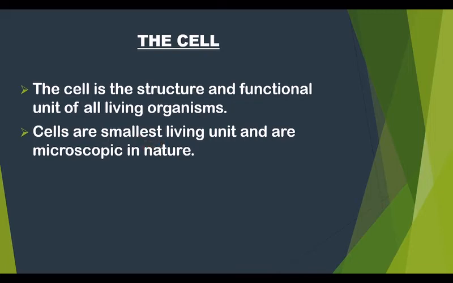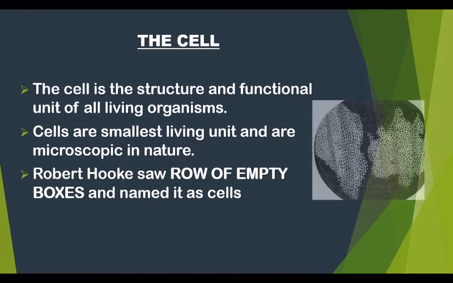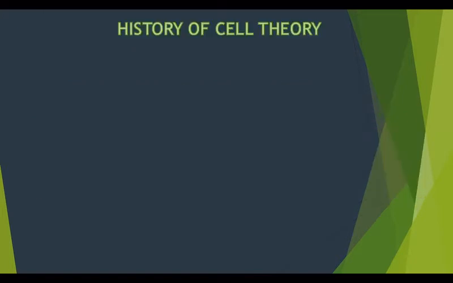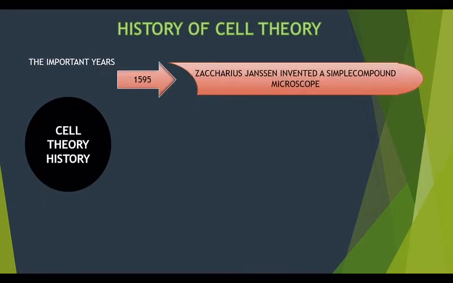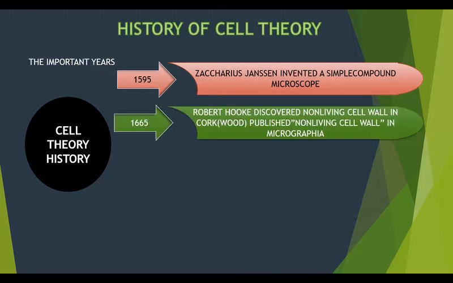Okay? Robert Hooke saw a row of empty boxes and named it a cell. History of cell theory. There are 5 important years in the history of cell theory. First is 1595. Zacharias Janssen invented a simple compound microscope 400 years ago. And in 1665, Robert Hooke discovered a non-living cell wall in the cork, that is a piece of wood, and published the paper in Micrographia.